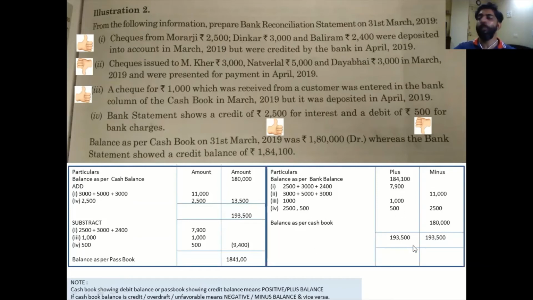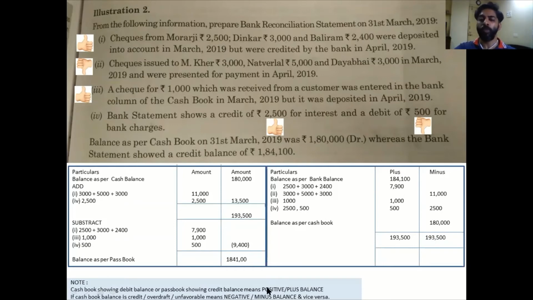I will add up and see which side is bigger. So the side of plus is bigger. Then I will take the difference, that is 193,500 minus 13,500. I get 180. So if you noticed, the bank balance was 184 and what did I get in the end? Cash balance of 180. So this is how you do bank reconciliation.